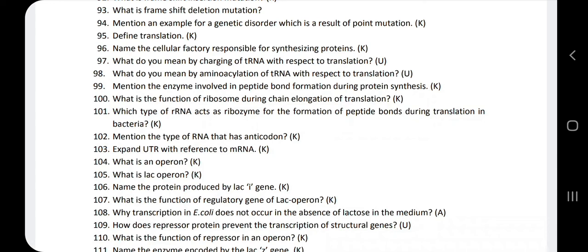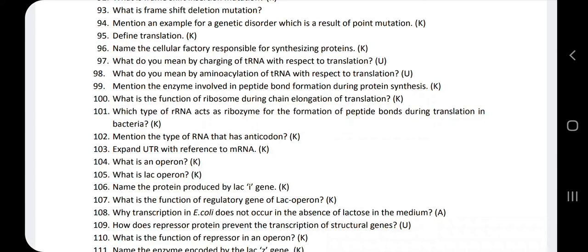Next question, what is the function of regulatory gene of lac operon? The regulatory gene of lac operon helps in the formation of repressor protein, or we can also say that it codes for the repressors.